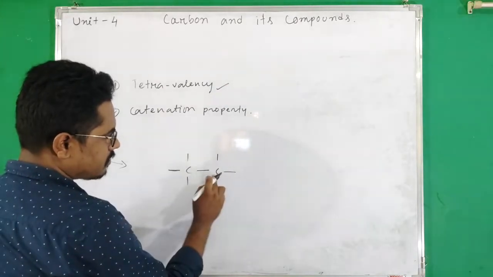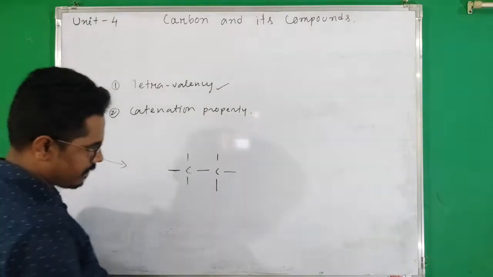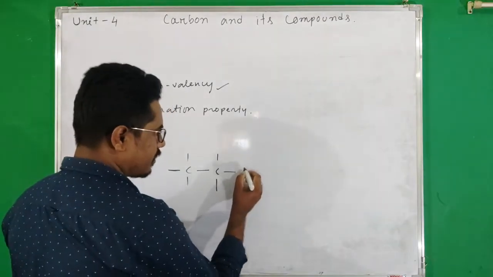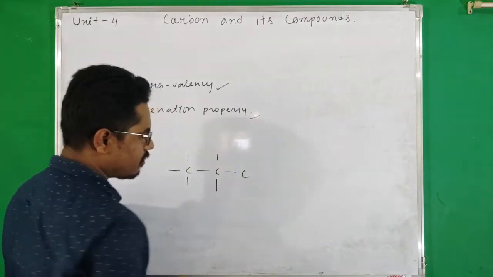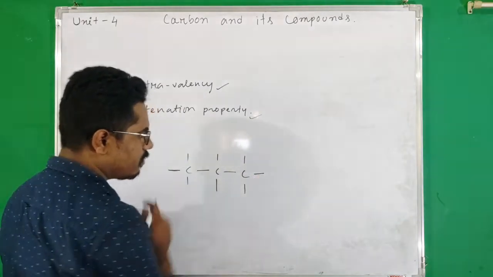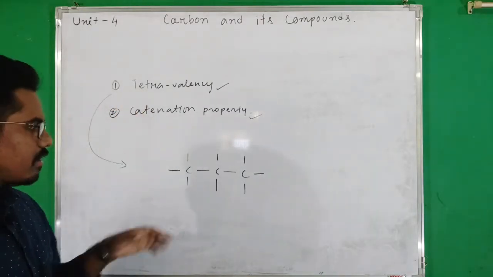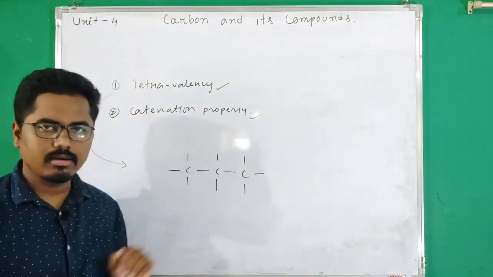So that means this carbon will also form 4 covalent bonds. Again, this carbon will, due to catenation property, link with another carbon atom, and this carbon will again form 4 covalent bonds. And because of these two properties, carbon can form long chain.